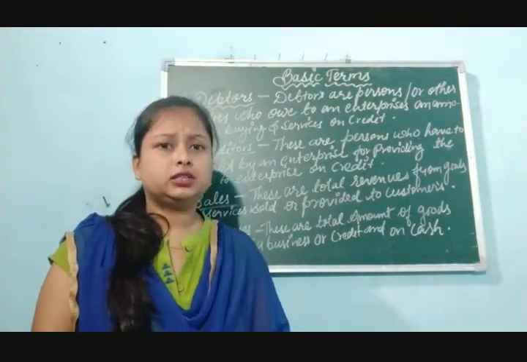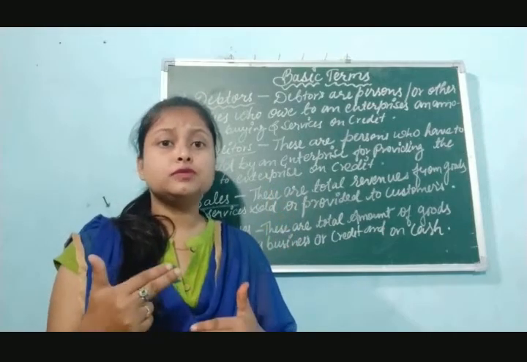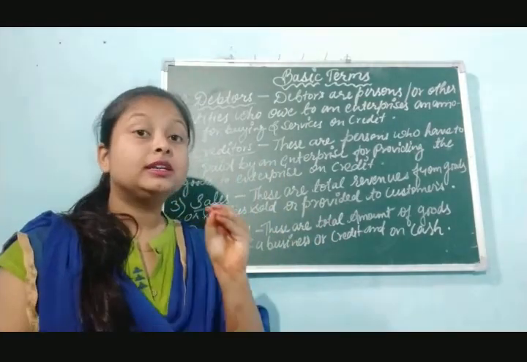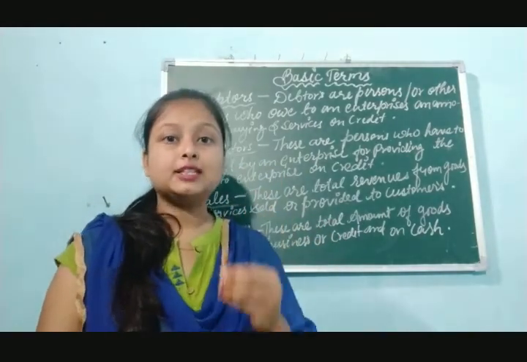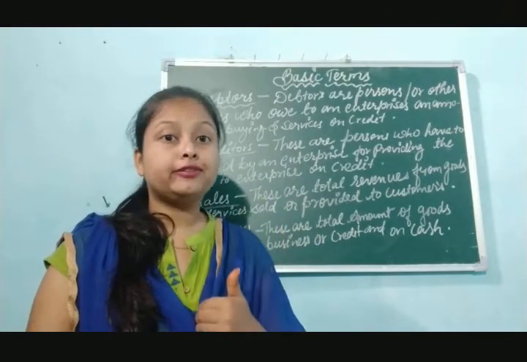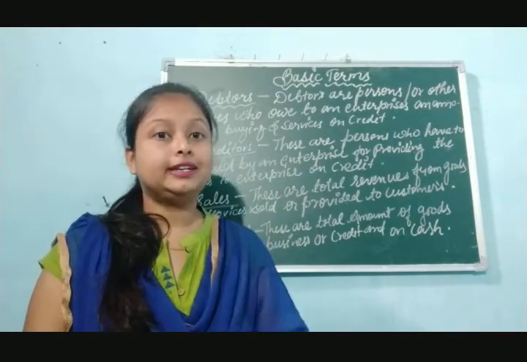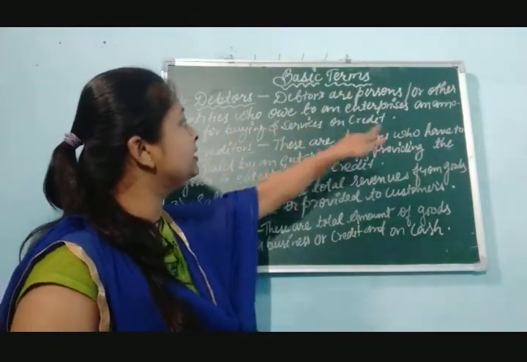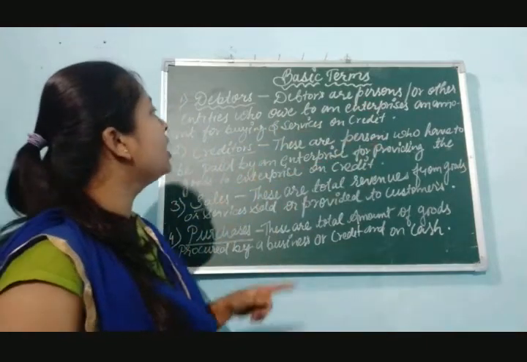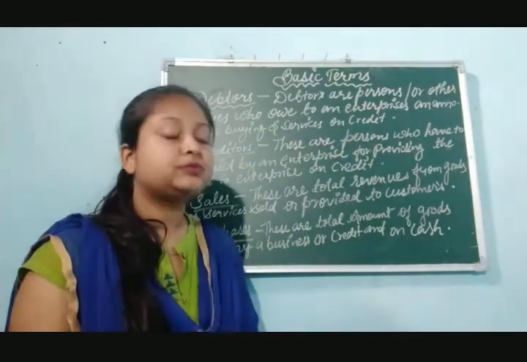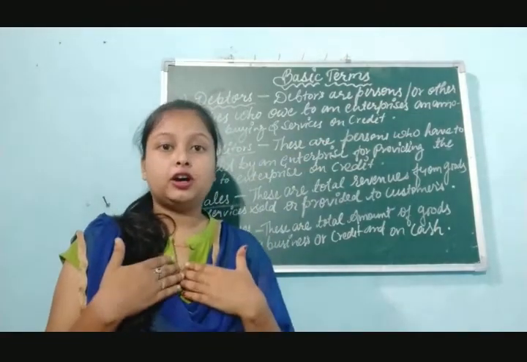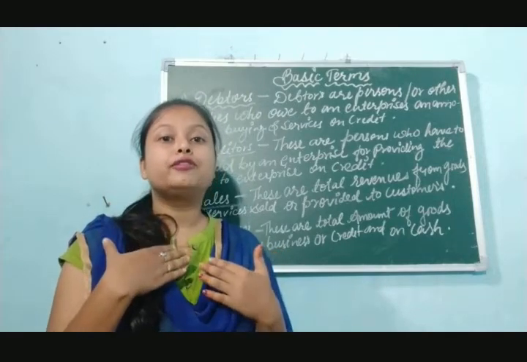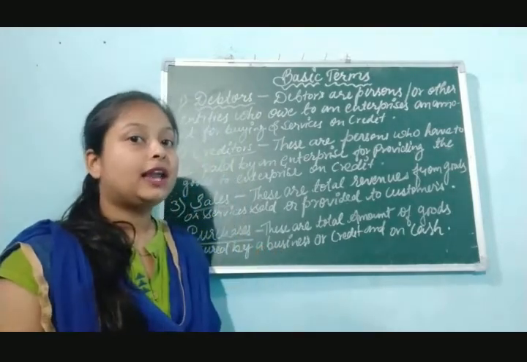Now who is called a debtor? These are terms which we are going to use continuously in our accounting subject. So what does debtor mean? A debtor is a person who has purchased goods from our firm on credit. Debtors are persons or other entities who owe an enterprise an amount for buying goods and services on credit. It means that we are a firm and some other firms have purchased goods on credit from us. So they will be called debtors.